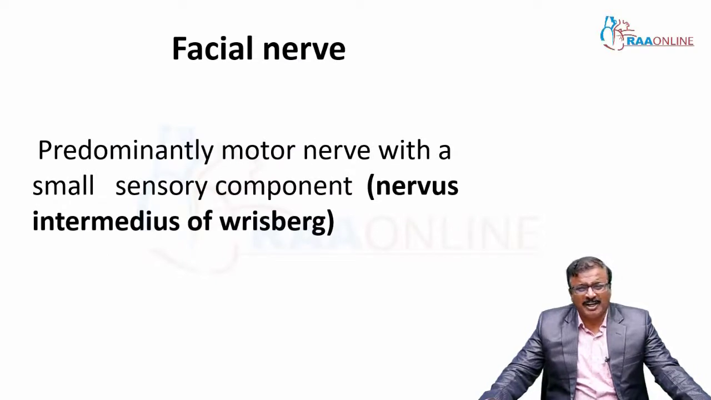It is a predominantly motor nerve with a small sensory component. The sensory component is nervus intermedius of Wrisberg.